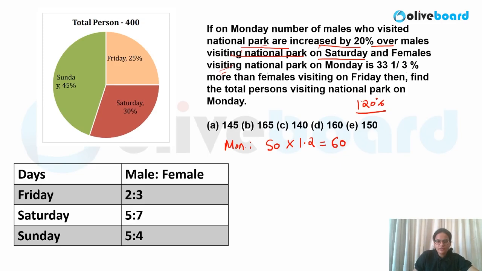Okay, and females visiting the national park on Monday is 33 1/3% more than the female visiting on Friday. More than means, I told you, you have to add it with 100%. 100% is nothing but 1. So if I have to calculate females on Monday, it is 4/3, that is 1 plus 1/3 times those who are visiting on Friday. So it is 33 1/3% more than visiting on Friday.